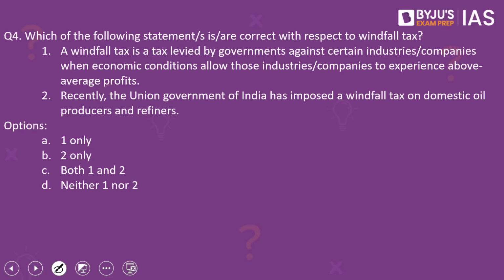Moving on to the fourth question, which reads, which of the following statements is or are correct with respect to windfall tax? The two question statements are as follows. A windfall tax is a tax levied by governments against certain industries or companies when economic conditions allow those industries or companies to experience above average profits. Recently, the Union Government of India has imposed a windfall tax on domestic oil producers and refiners. Please have a look at the options.